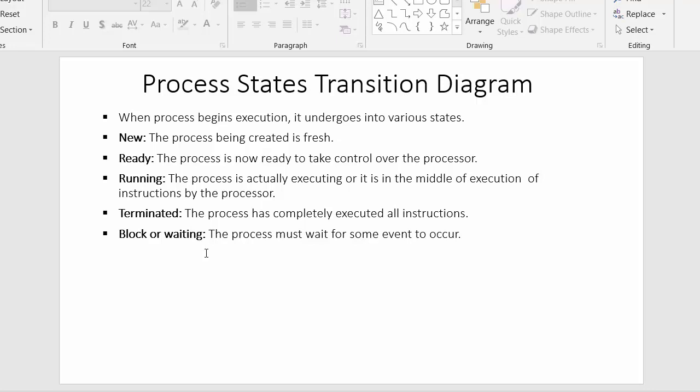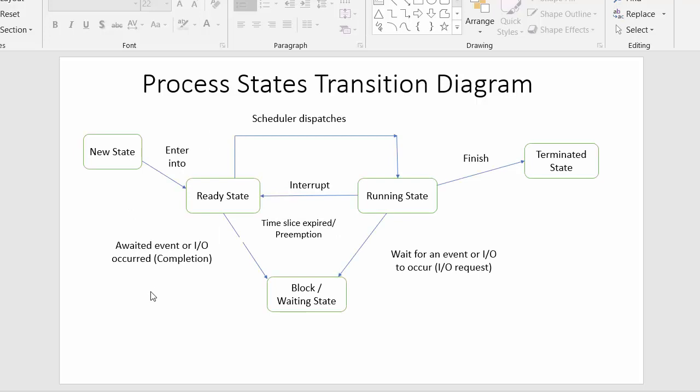So these are the various states of a process. During its execution, a process will go through these states: new, ready, running, terminated, and block or waiting. Now let us understand it further with the help of this process state transition diagram. By this time you are very clear with all these states, so we will understand it in a better way with the help of this diagram.